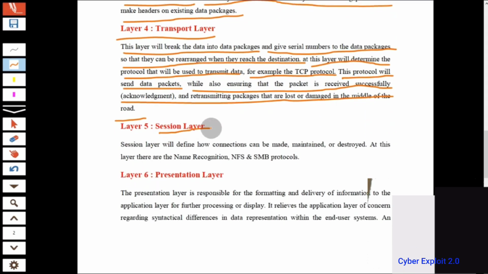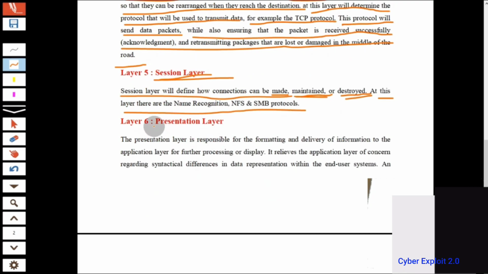Next is the session layer. The session layer defines how connections can be made, maintained or destroyed. At this layer there are name recognition, NFS or SMB protocols. It means three parts, how we make connections, how we maintain connections and how we disconnect connections, depend on the session layer. Next is the presentation layer. The presentation layer is responsible for formatting and delivery of information to the application layer for further processing or display. How we display the data depends on the presentation layer.